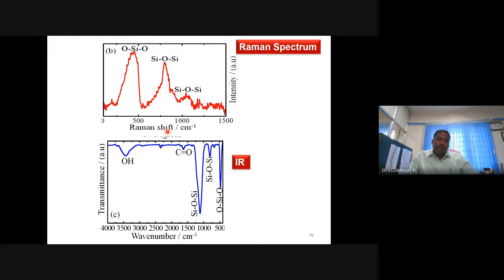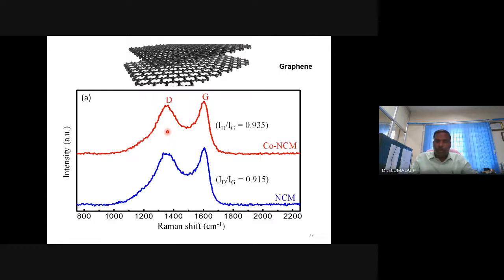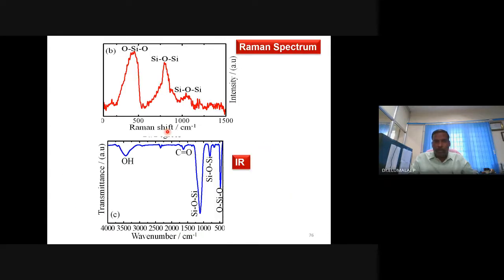So we have prepared, very recently, silicon oxide nanostructures. Then we went for X-ray diffraction. What we should get, if it is a crystalline material, is silicon oxide Bragg peaks. Unfortunately, we could get only one peak. I don't know whether we have it here or not. Maybe I don't have it here. We got only one peak.